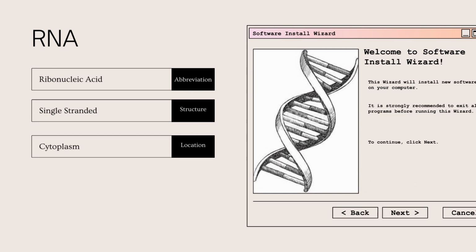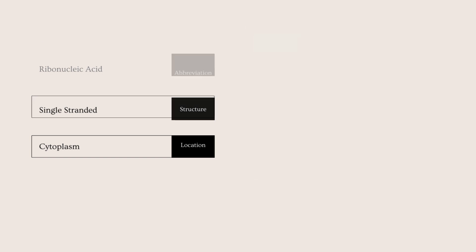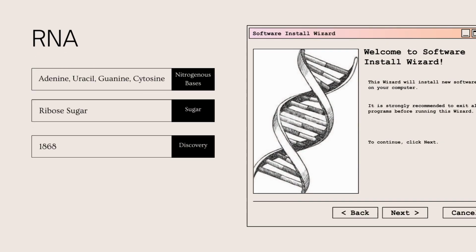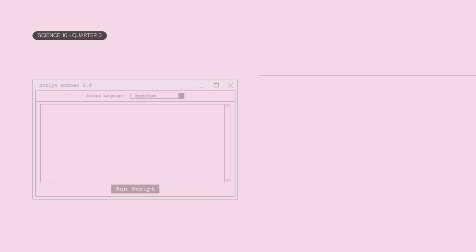Moving forward with RNA. RNA means ribonucleic acid. It is single-stranded and located at the cytoplasm. RNA has the nitrogenous bases adenine and uracil, guanine, and cytosine with ribose sugar and was discovered in 1868.